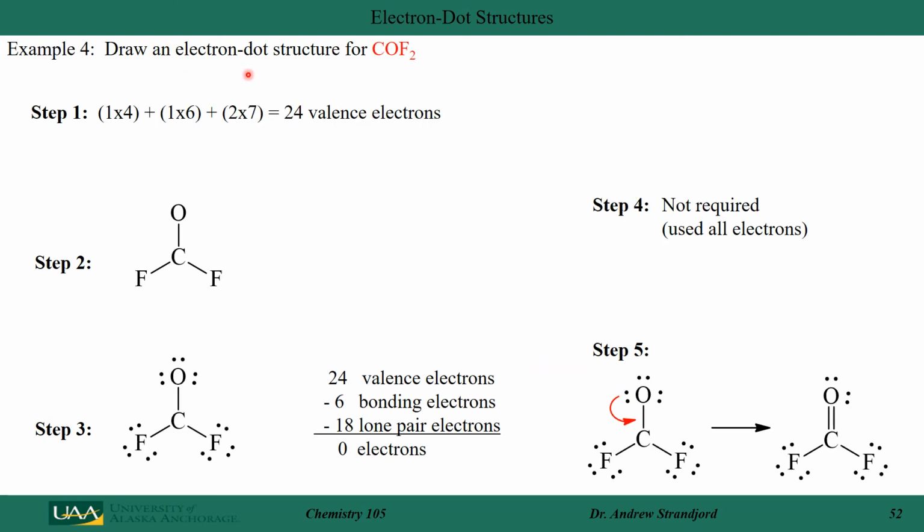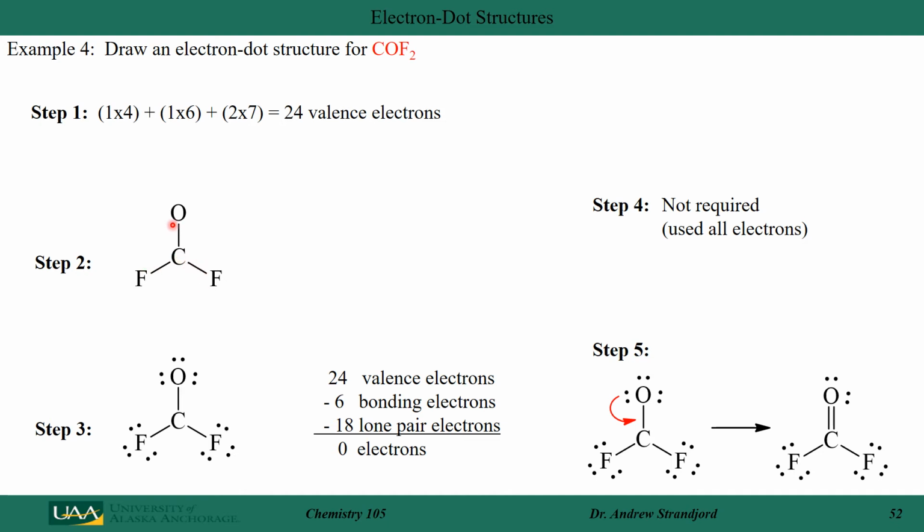Let's draw the electron dot structure of the molecule COF2. Carbon brings in 4 electrons. Oxygen brings in 6. Each of my fluorines brings in 7 for a total of 24 valence electrons. I arrange my atoms to put carbon in the middle since it's the least electronegative.